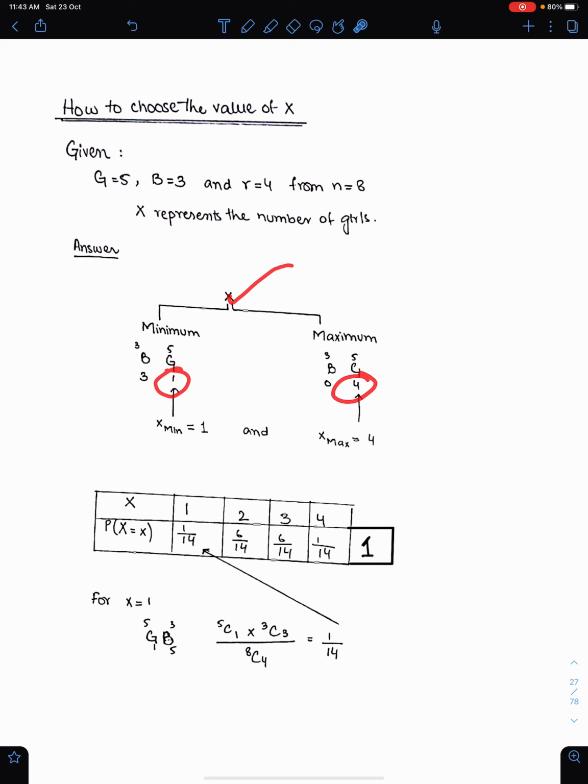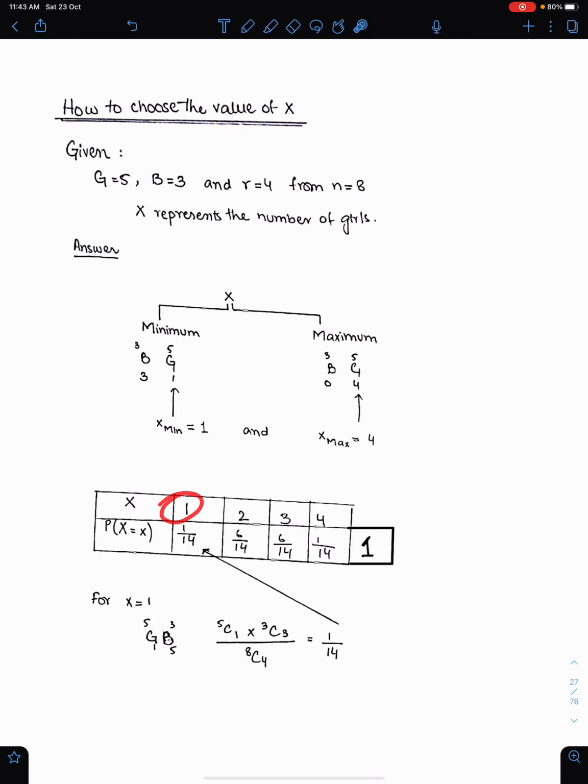Now you can easily list the values of x in the table: 1, 2, 3, 4. This is the first work which is very important. List the values of x carefully. Now, how to find probabilities? Remember, we always use combinations when selections are random and without repetition.